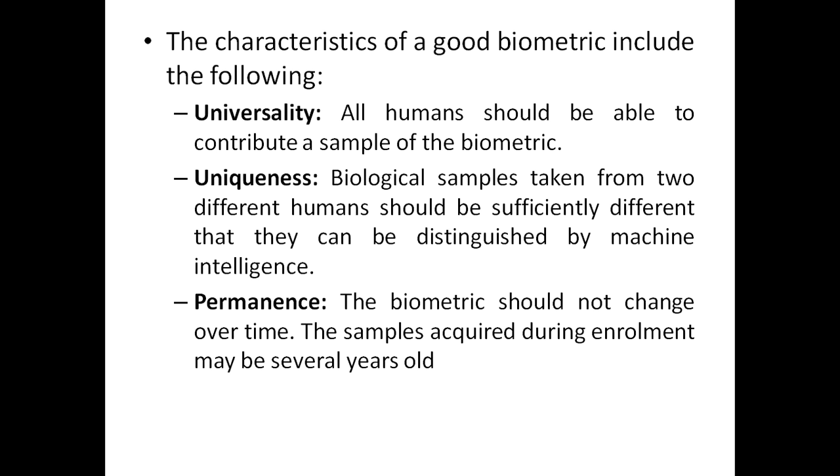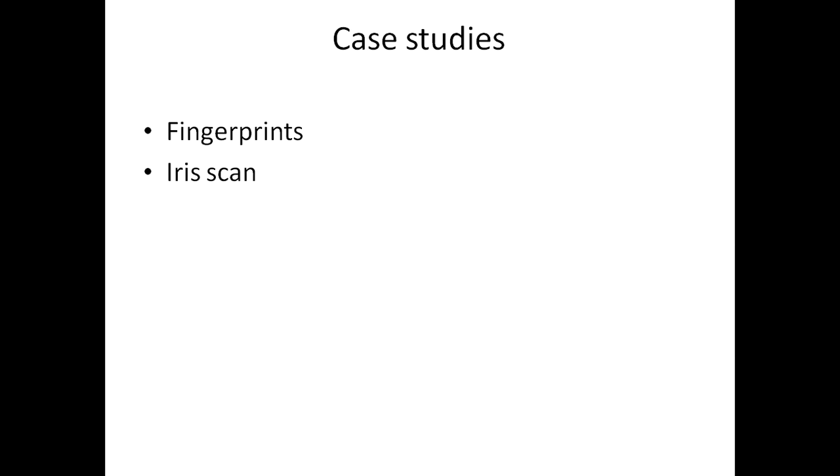Then the third one is permanence. The biometric should not change over time. The samples acquired during enrollment may be several years old. If you take a fresh new sample of the subject and compare it with the database which has data taken several years ago, the match can still be found.